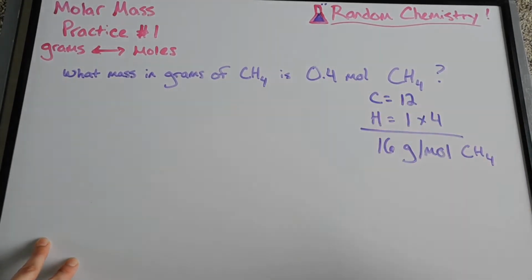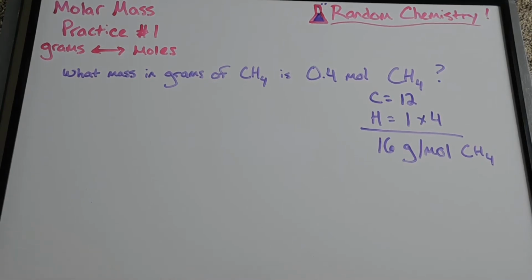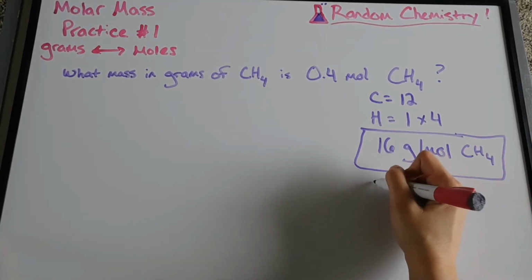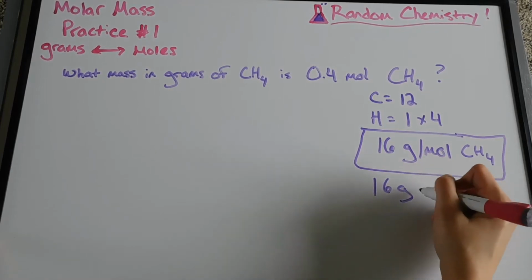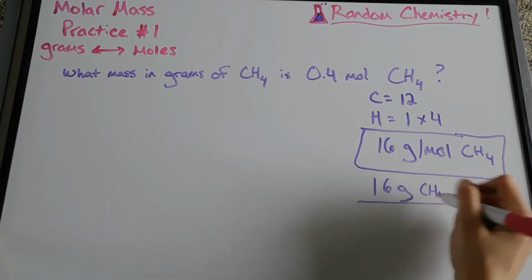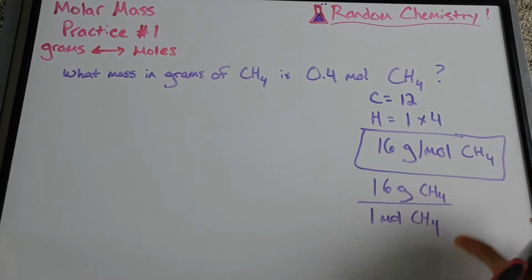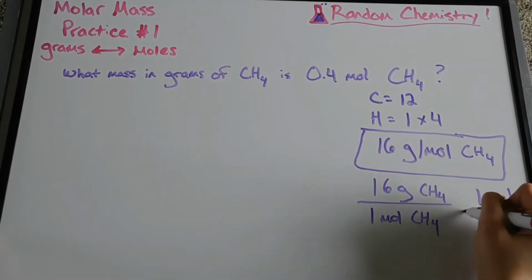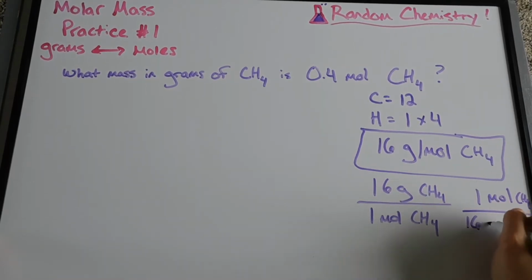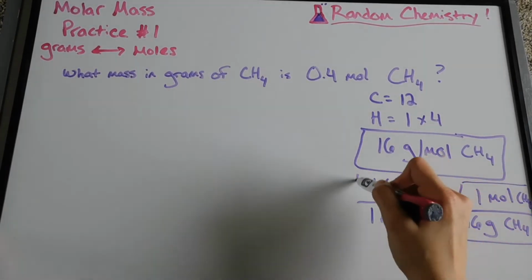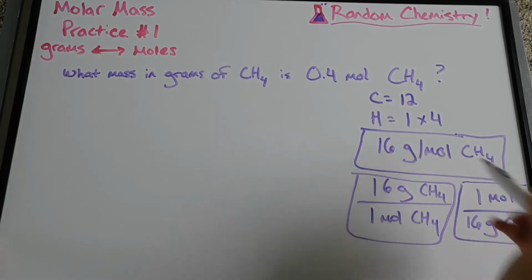We want to know how much is in 0.4. And what we can do is set up the problem using dimensional analysis. So this right here is our conversion factor. This can be written as 16 grams of CH4 is equal to 1 mole of CH4. Or it can also be written as 1 mole of CH4 is equal to 16 grams of CH4. So these are our conversion factors. These are all saying the same thing.